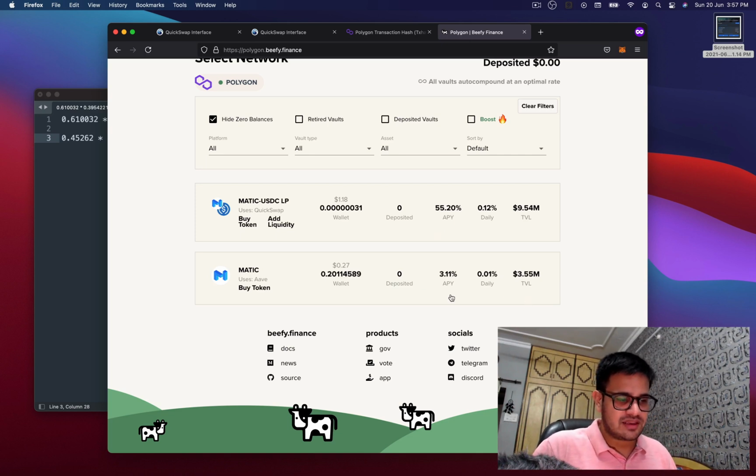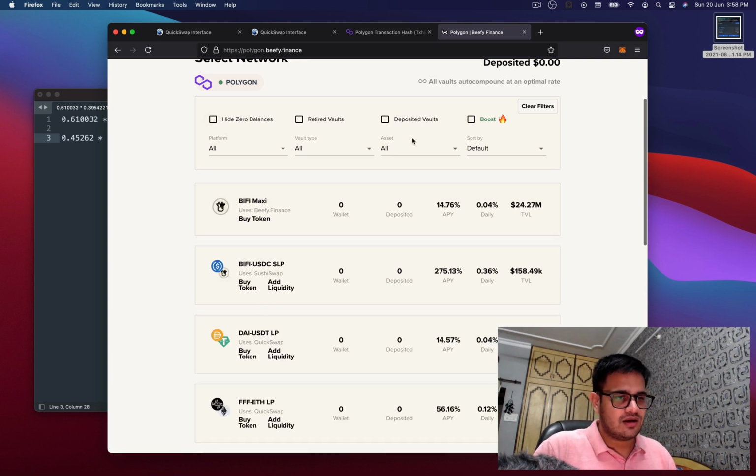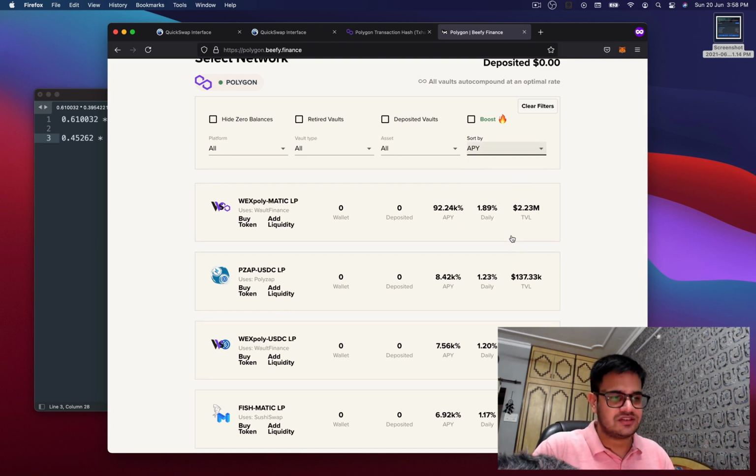They also provide, like, if you have Matic, you can just store Matic and they'll give you 0.01% fees and so on. You can sort by APY, which is annual percentage yield.